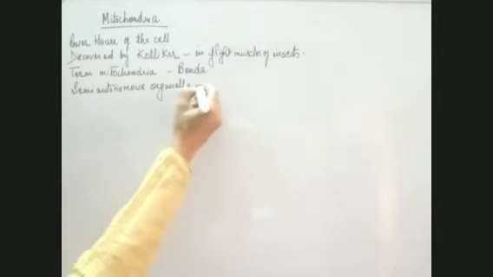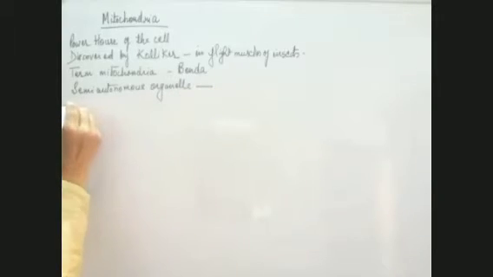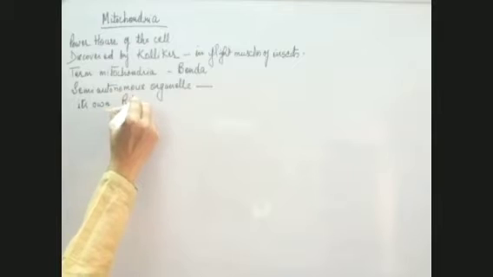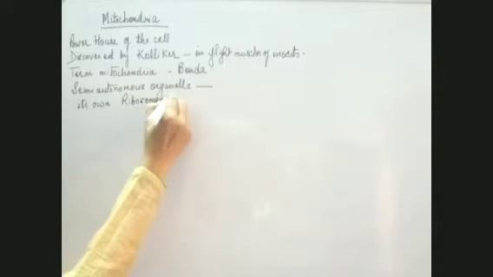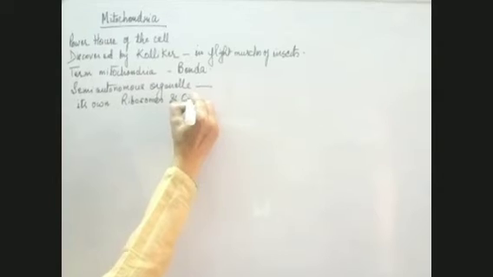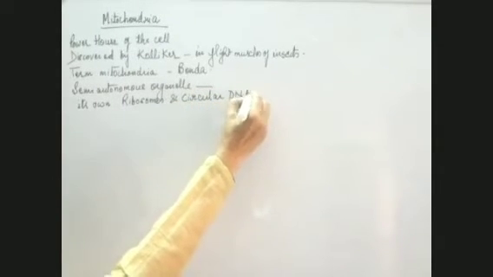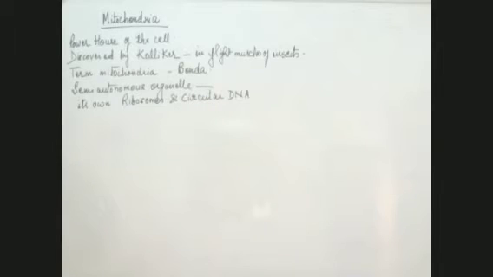And why is this semi-autonomous? Because it has its own ribosomes and circular DNA. Ribosomes are involved in protein synthesis, so it can synthesize its own protein.